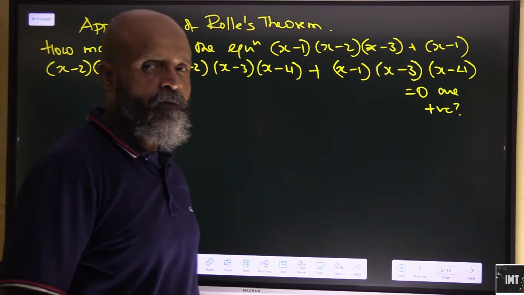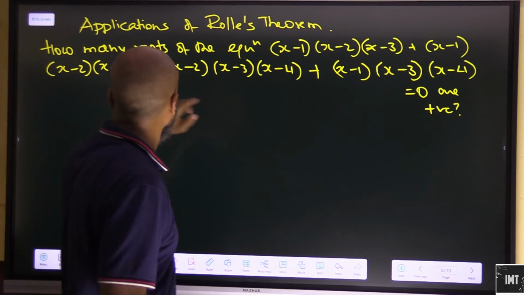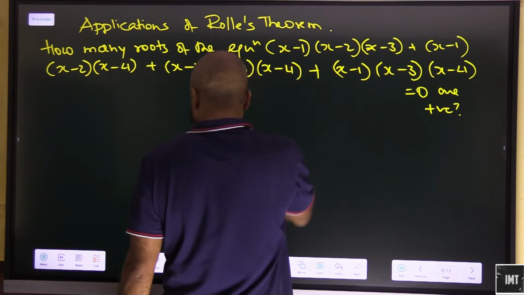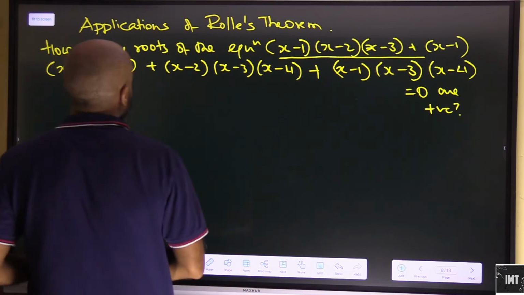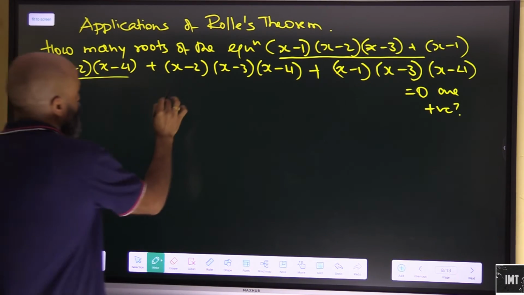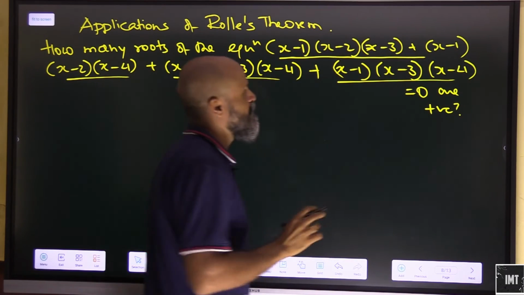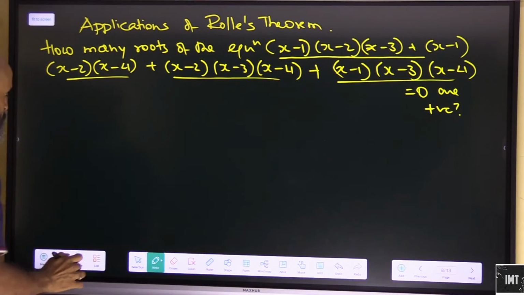So let's pick this problem out here. It says how many roots of the equation, which is basically (x minus 1)(x minus 2)(x minus 3) plus (x minus 1)(x minus 2)(x minus 4) plus (x minus 2)(x minus 3)(x minus 4) plus (x minus 3)(x minus 1)(x minus 4) is equal to 0, are positive. How many roots are basically positive?